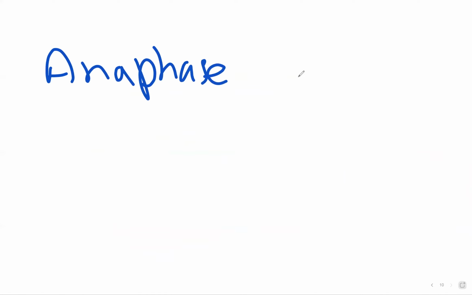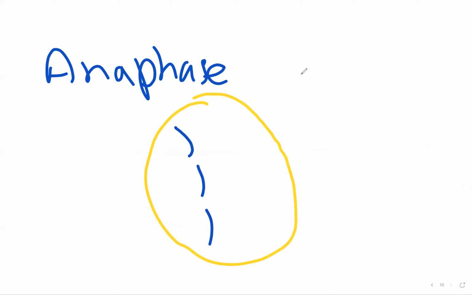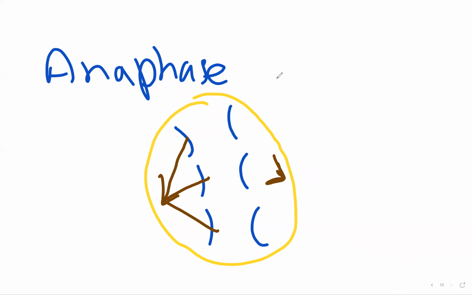In the next phase, which is anaphase, we can see that we have a cell, and the chromatids are not attached to each other anymore. The chromatids are split. They are being pulled by the centromeres towards the centrosomes. The chromatids are being pulled. So the next phase we have is telophase.